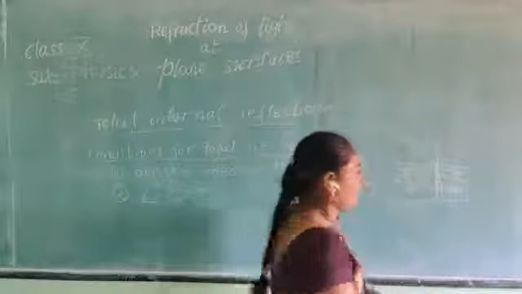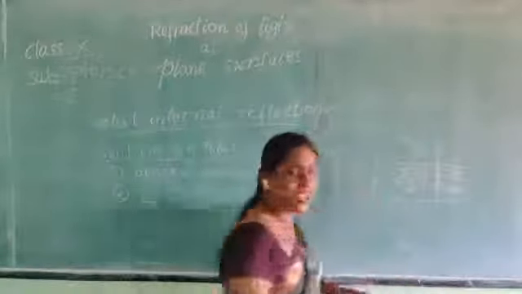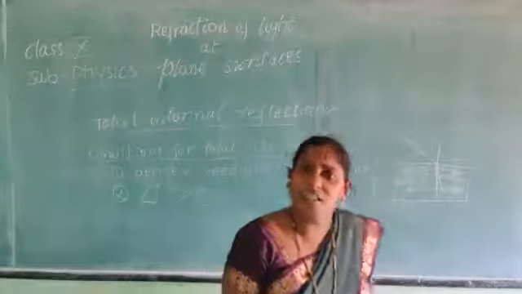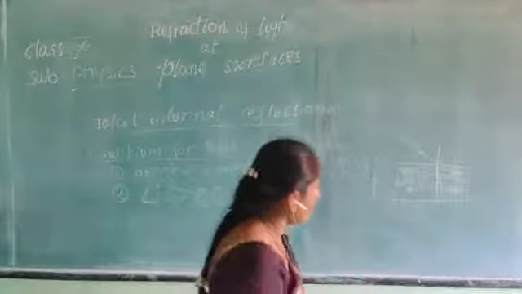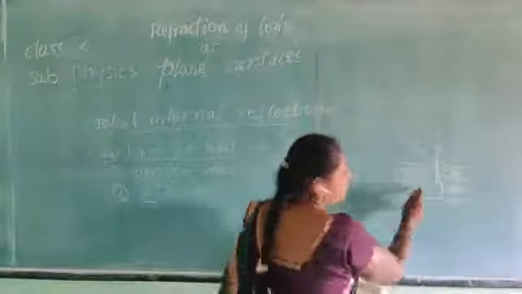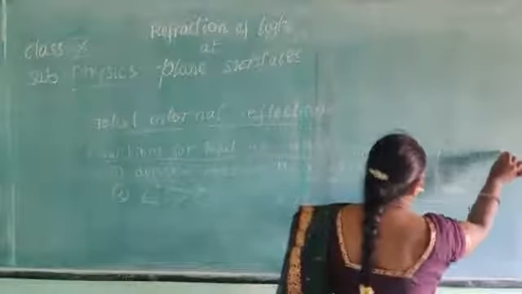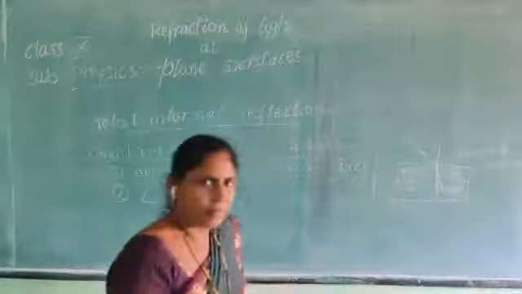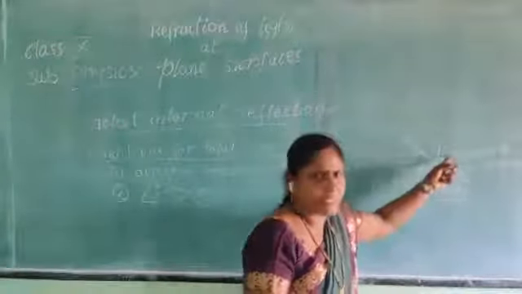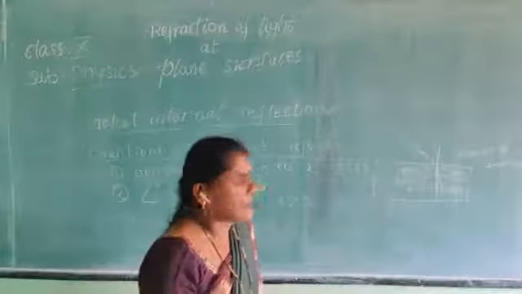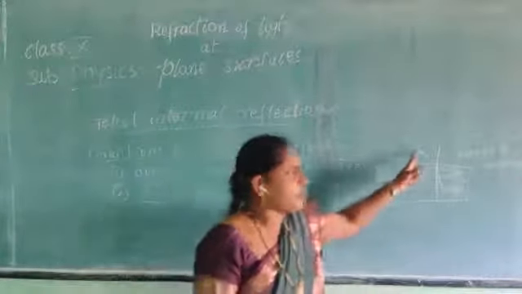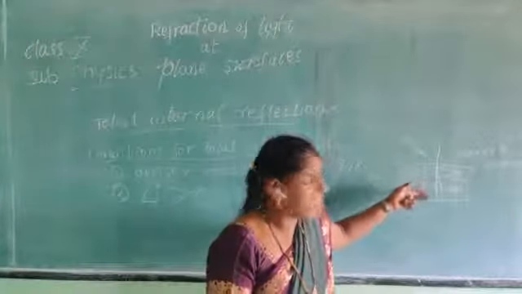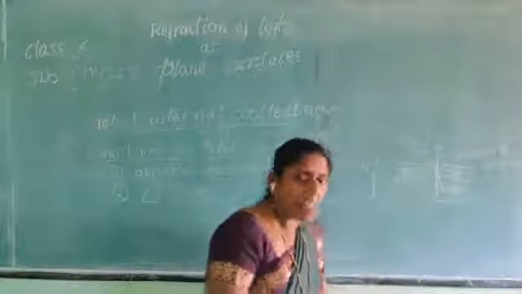And whenever you draw a light ray, please try to draw the arrow mark. Arrow marks denote in which direction the light ray is passing. This is rarer to denser. That means a light ray is passing from rarer medium to denser medium. When a light ray passes from rarer medium to denser medium, it bends towards the normal. When a light ray passes from denser medium to rarer medium, it bends away from the normal.